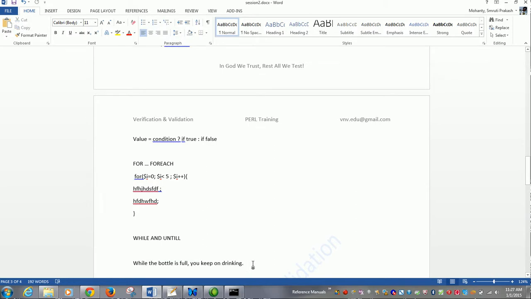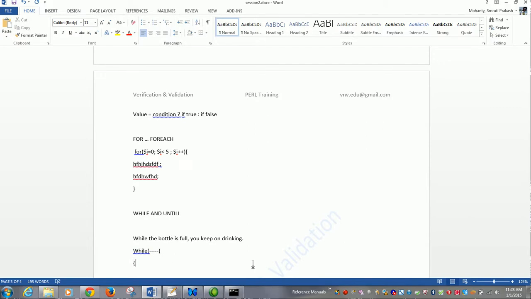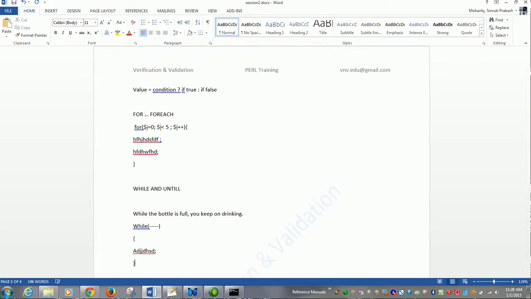The moment it becomes empty, you stop. So the while loop, whatever condition you give here, till that condition is true, whatever code you write is being executed. The moment this condition becomes false, it gets out of the loop.